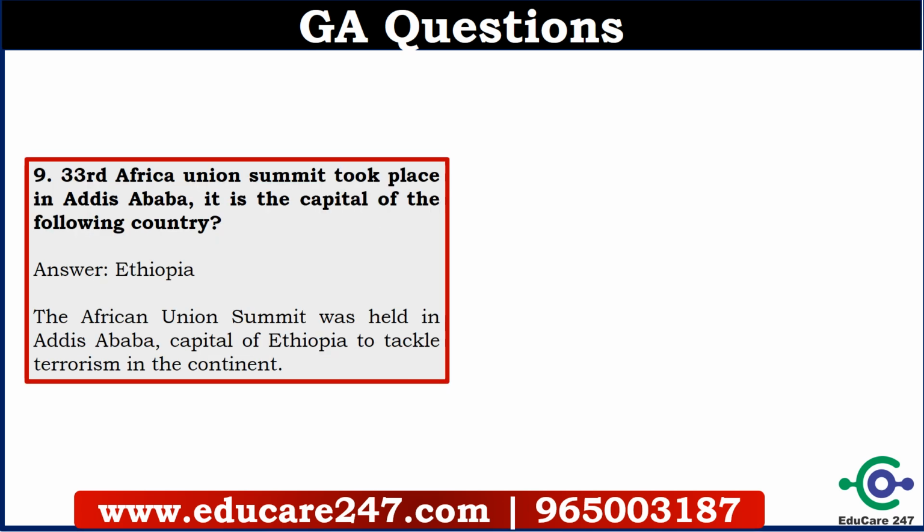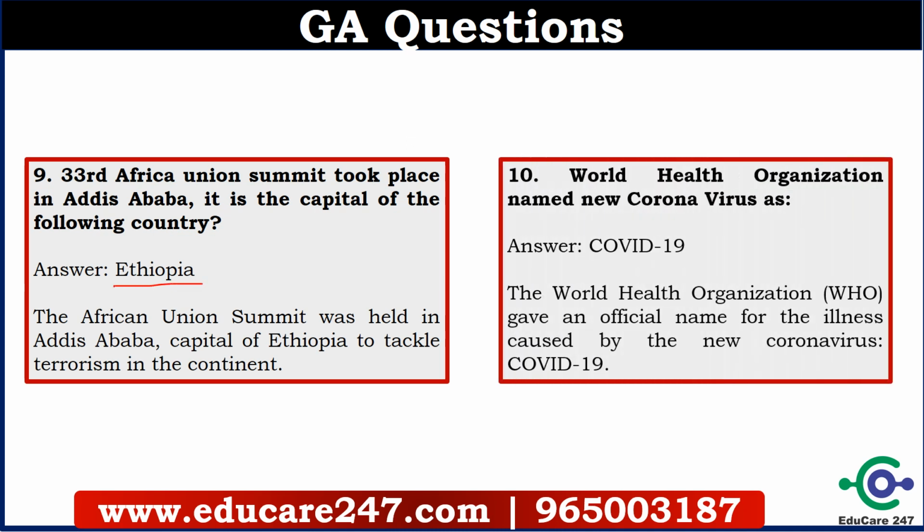Another question was, the 23rd Africa Union Summit took place in Addis Ababa. It is the capital of which of the following countries? The answer is Ethiopia. This was the question in your paper. Another question was, World Health Organization named the new coronavirus as? COVID-19. So World Health Organization has named the coronavirus as COVID-19.